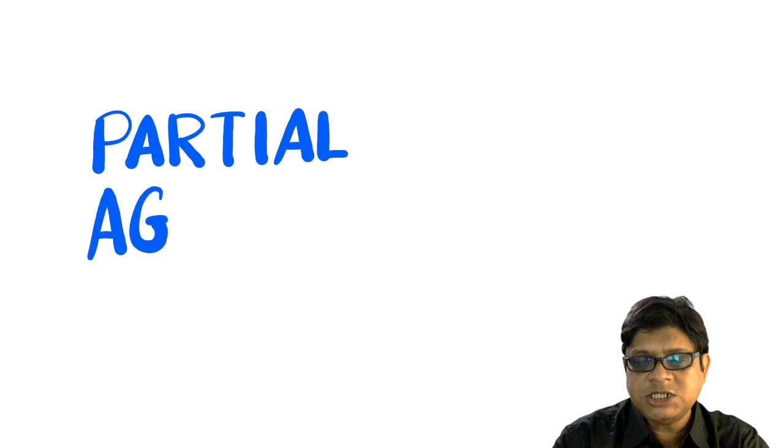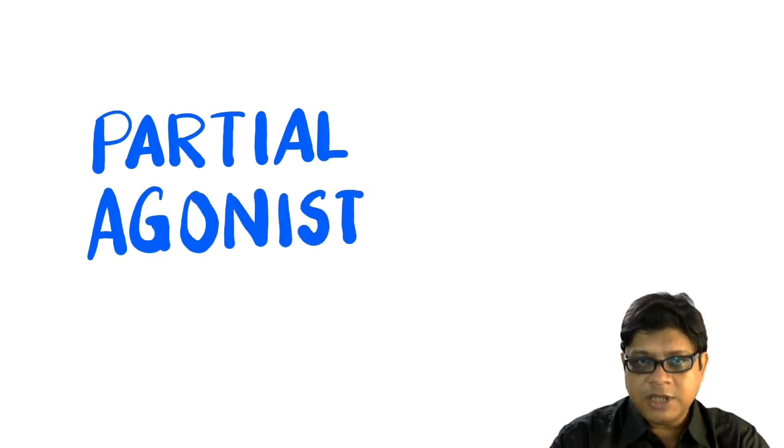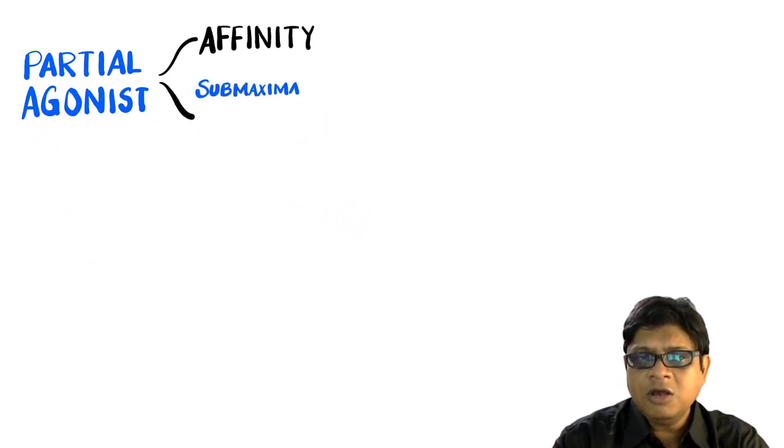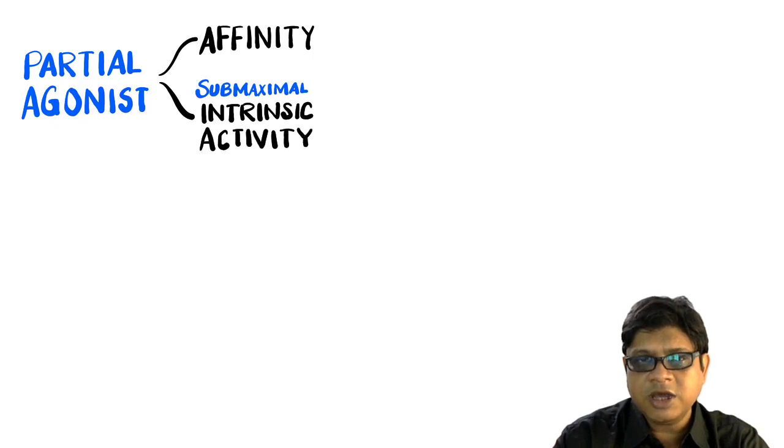Now, somewhere between the agonists and antagonists, we have partial agonists. Again, from the name, we can understand that the partial agonists will have some partial action, right? So, partial agonists, they have affinity, but they have only partial or submaximal intrinsic activity.